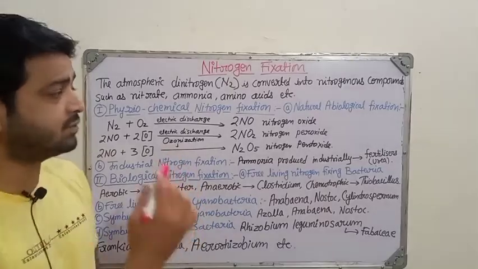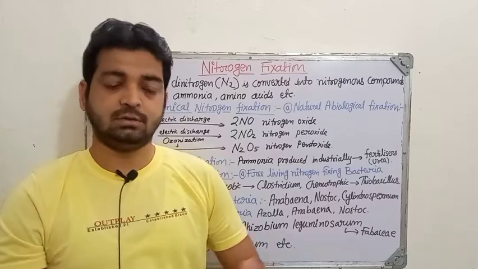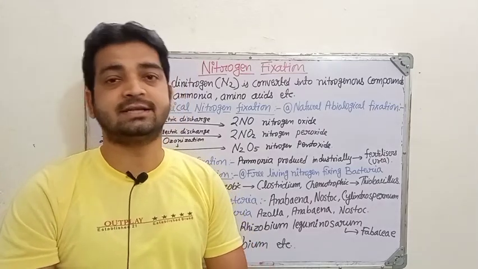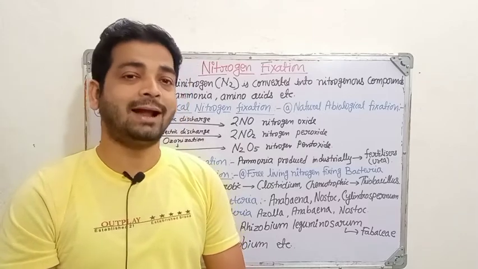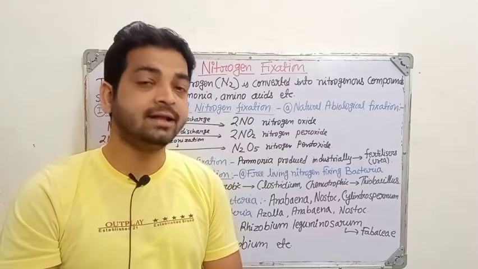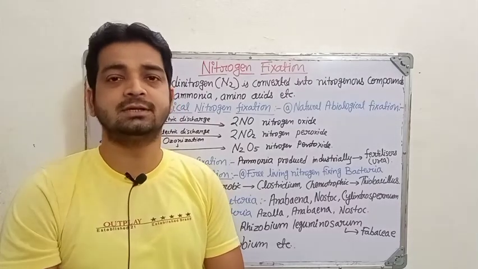So there are basically two modes of fixation going on in the environment that we need to understand, because atmospheric nitrogen cannot be used by plants, and plants get this nitrogen in different forms like ammonia, nitrate and so on. That's the important thing.